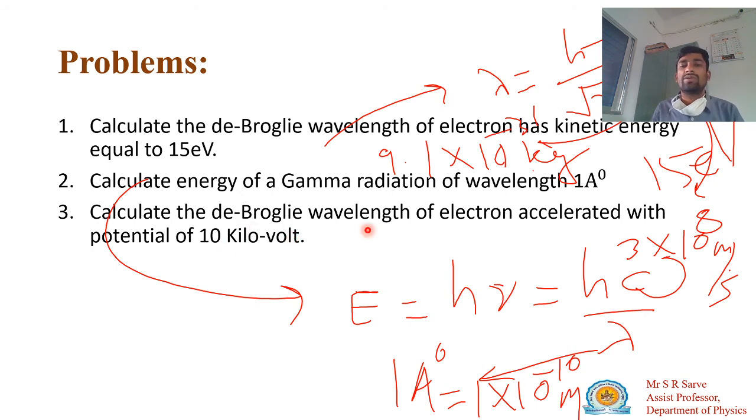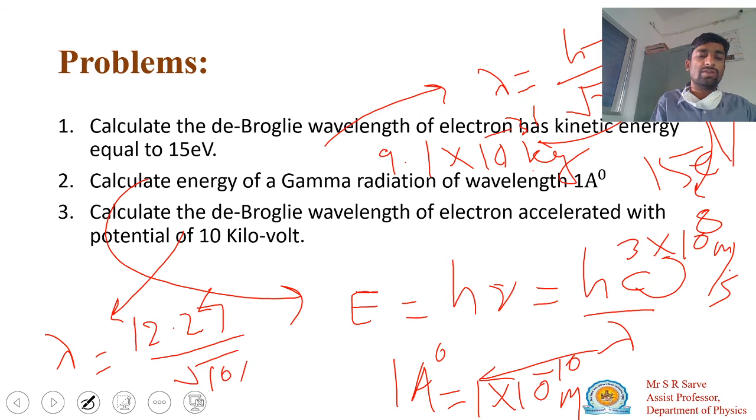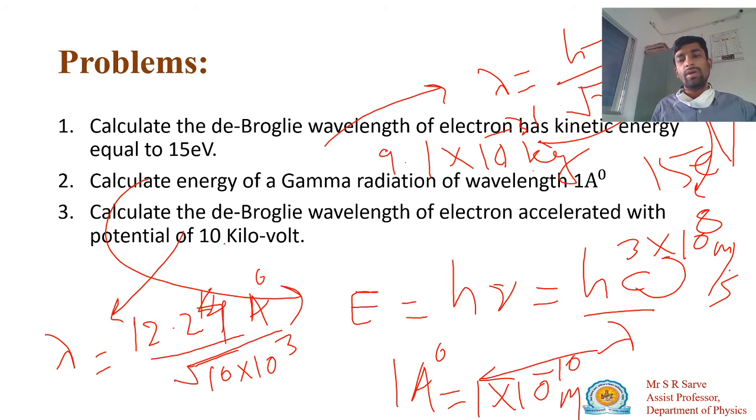Similarly, you can solve the third problem also. How to solve it? We have to calculate the wavelength of an electron accelerated with a potential of 10 kilovolt. Here we use the relation λ = 12.24 divided by the square root of V, where V is 10 × 10^3, and its unit is angstrom. If you substitute and solve, you will get the wavelength.